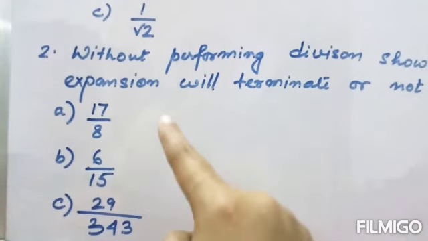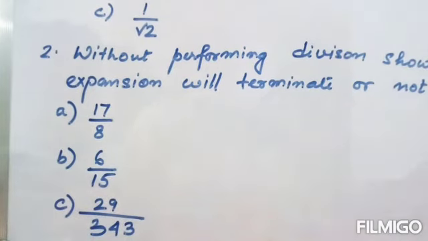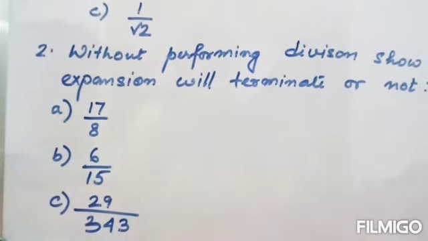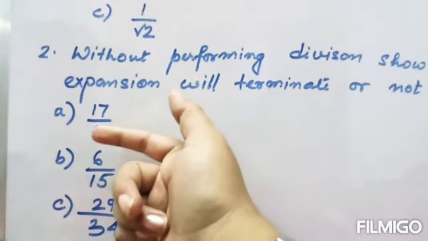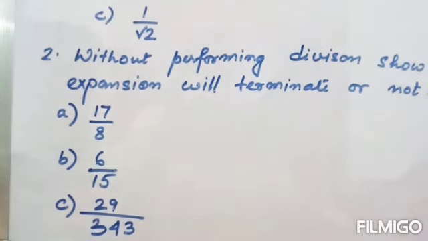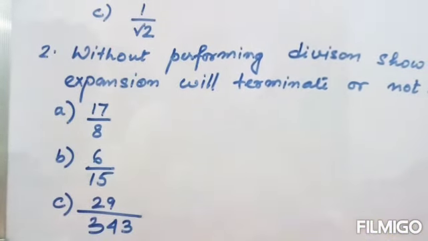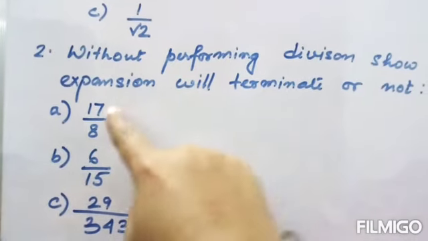So what we will do? We will multiply both the numerator and the denominator by 5 to the power n. You have to use the same power that is there in 2.